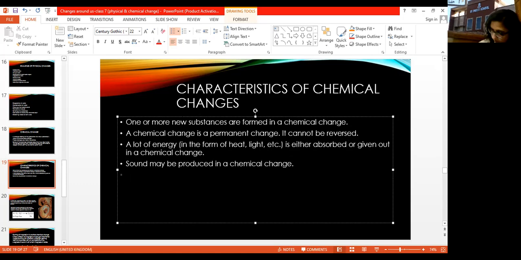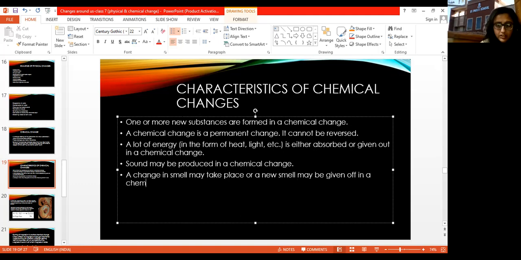Then the fifth one is a change in smell may take place or a new smell may be given off in a chemical change.